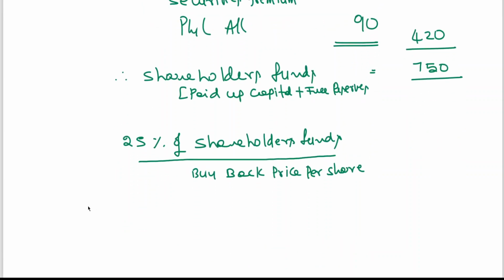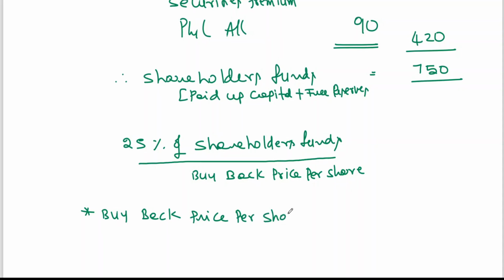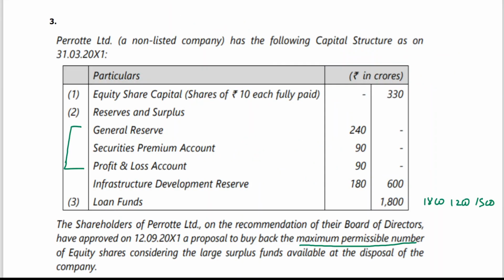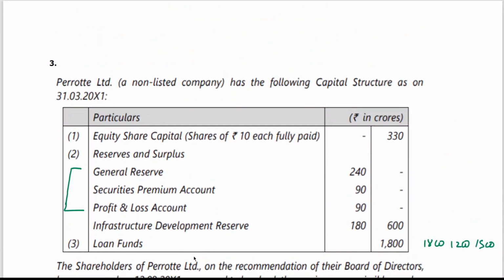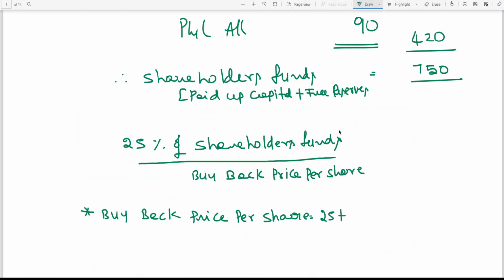So first, buyback price per share is equal to 25 rupees plus, I told you, what was the premium given? 20% above the market value, which is coming to 30 rupees.